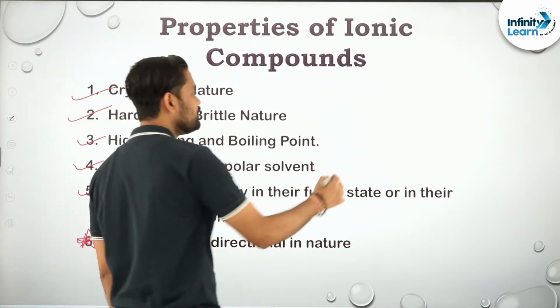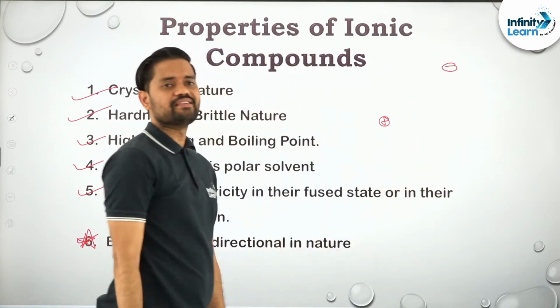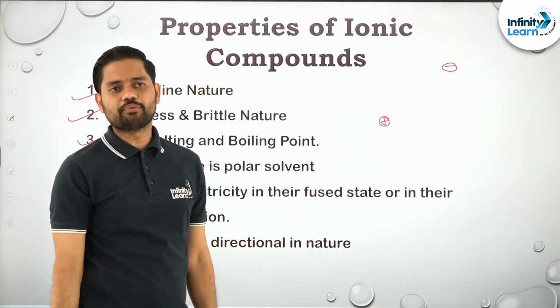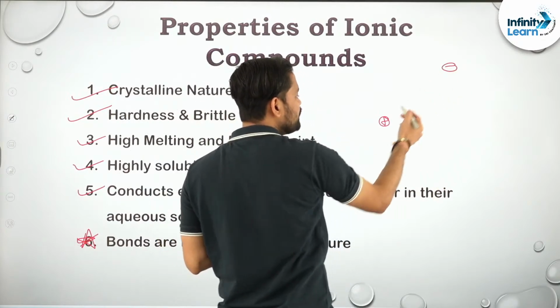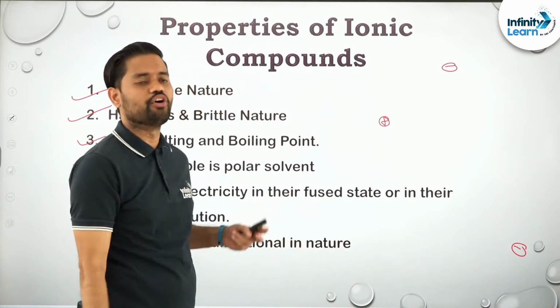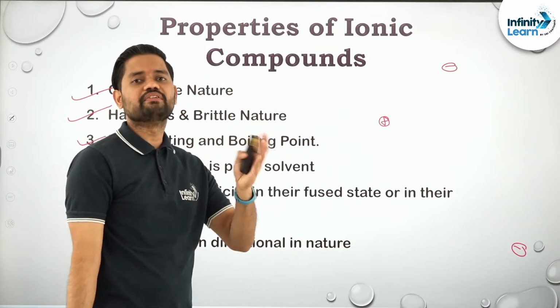It has a very simple meaning. Suppose there is a cation over here and there is an anion over here. Is there any direction required for their force of attraction? Answer is no, there is no direction required, because even if this negative charge is over here, they will have a force of attraction. Even if this negative charge is over here, they will have force of attraction. Obviously depending upon the distance, the force of attraction will increase or decrease.